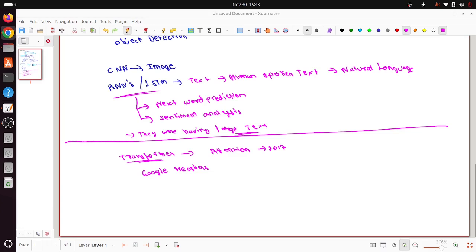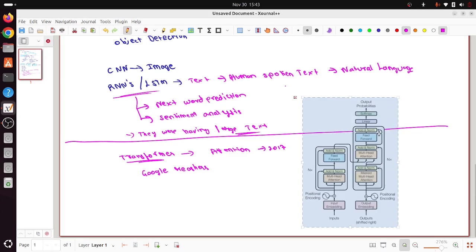So let me show an example of how the transformer architecture looks. This is basically called the encoder, and this is called the decoder. We will not go deep into this because the main idea of this course is to understand how to use LLMs, how to integrate LLMs, and build applications on them. But this is just a start, and it will help you understand how this works in the back end.